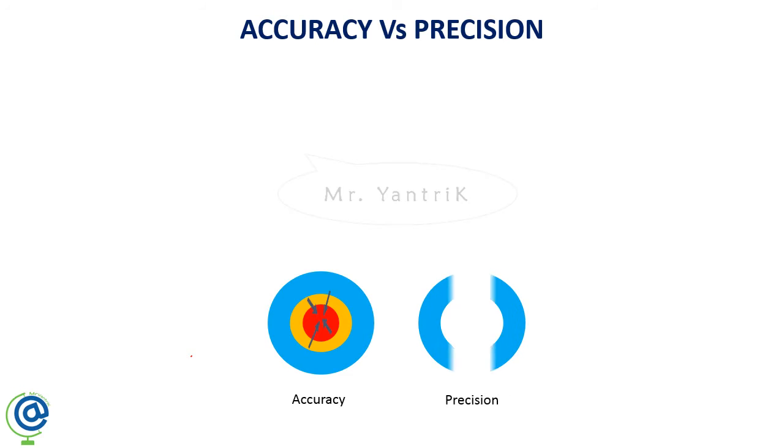అండ్ వాట్ ఈస్ ప్రెసిషన్? Take the example of the bull's eye, again the same example.